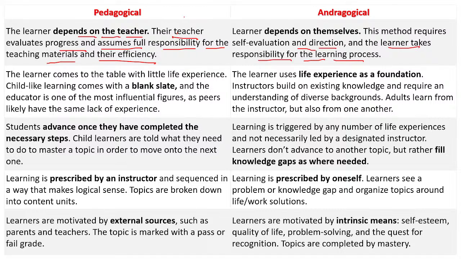So, in the second point, the pedagogical point, the learner comes to the table with little life experience. Childlike learning comes with a blank slate, and the educator is one of the most influential figures, as peers are likely to have the same lack of experience. So basically, the students are new to the concepts, here to understand new facts, and don't have any experience, or have very little, right?